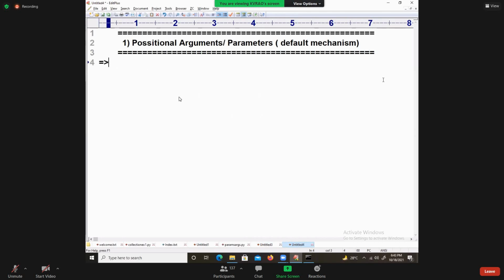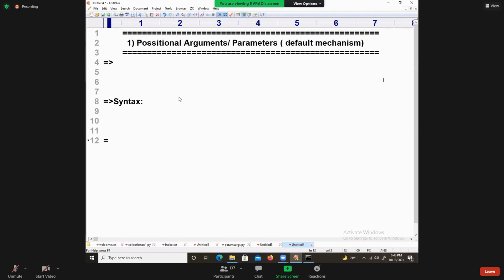How easy it is. Simple. There is a concept, there is a syntax we need to understand, and next we need to understand the example. So, syntax for function definition, and one more is syntax for function call.